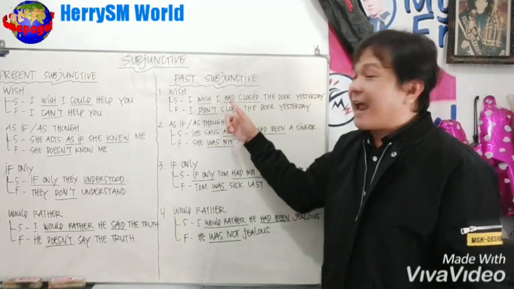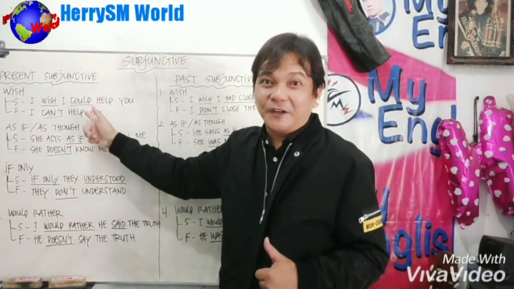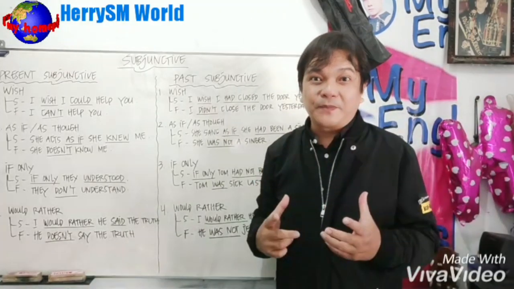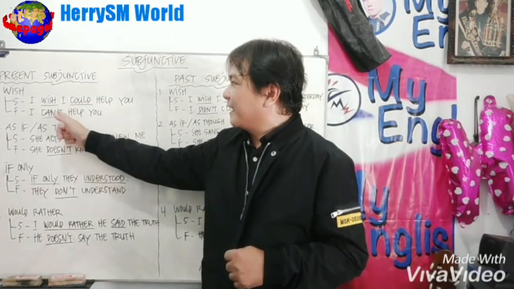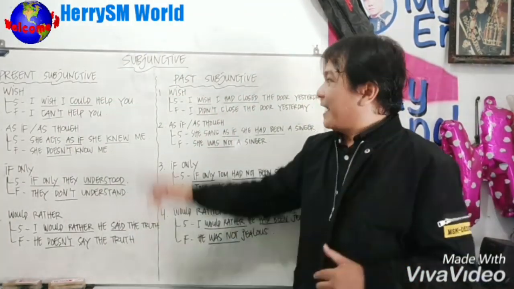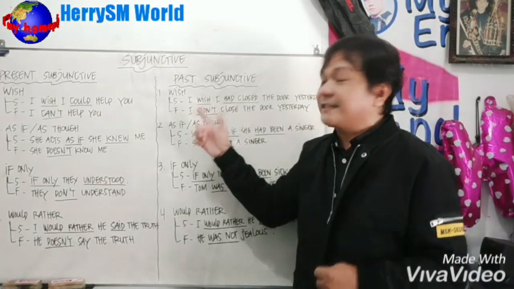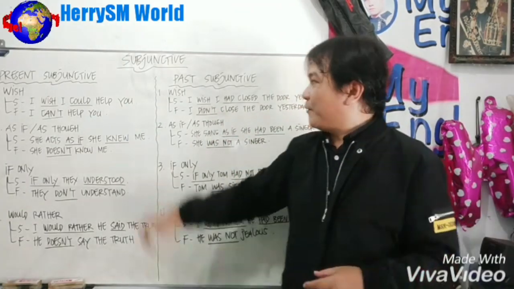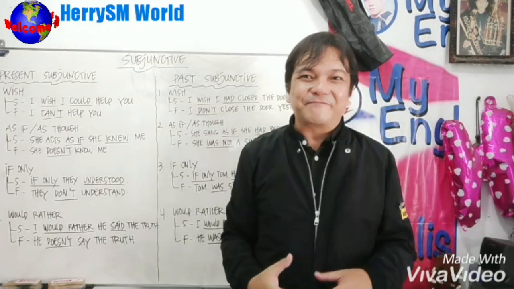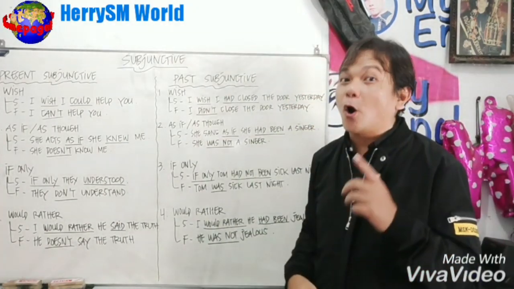Had closed means that had is verb 3. Now let's compare with present subjunctive using verb 2, could. And the fact, didn't close, is verb 2 as well. So the present subjunctive uses verb 2 and the fact uses verb 1, while the past subjunctive uses had verb 3 and the fact uses verb 2. And don't forget, if the subjunctive is in the positive sentence or positive action, the fact is in the negative action. On the other hand, if the subjunctive is in the negative action, the fact is in the positive action. Got it?